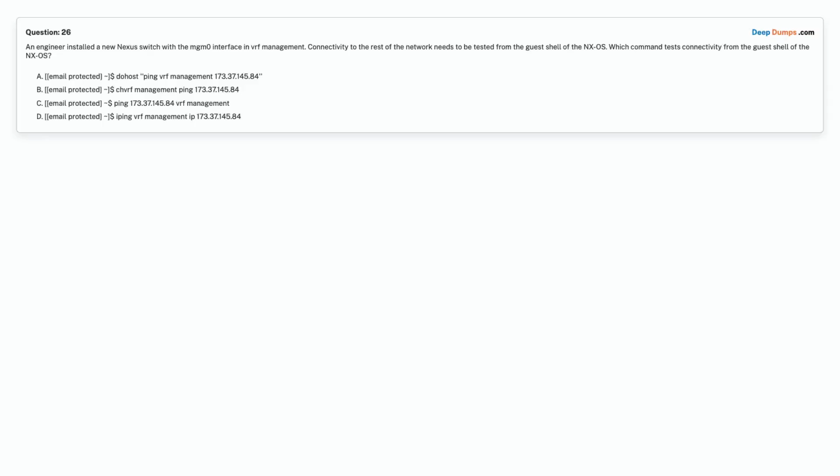Option B. $ chvrf management ping 173.37.145.84. Option C. $ ping 173.37.145.84 vrf management. Option D. $ iping vrf management ip 173.37.145.84. Choose the correct answer.